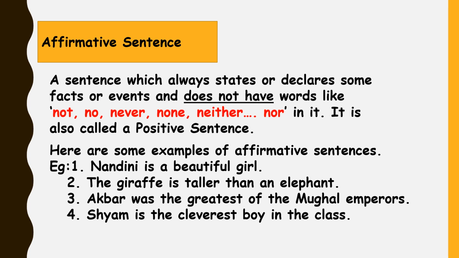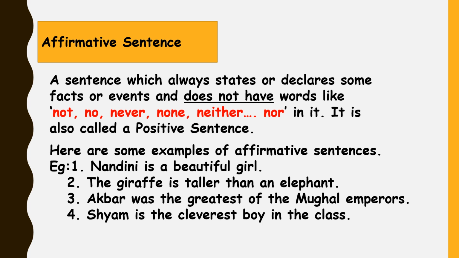An affirmative sentence is a sentence which always states or declares some fact or events. It does not contain negative words like not, no, never, none, neither, nor in it. It is also called a positive sentence. Here are some examples of affirmative sentences.